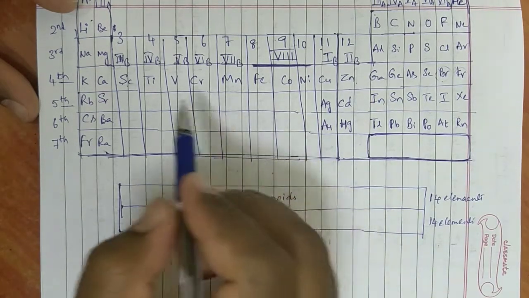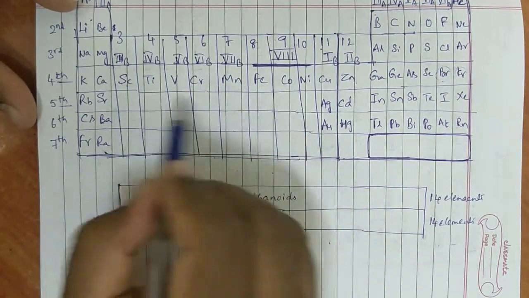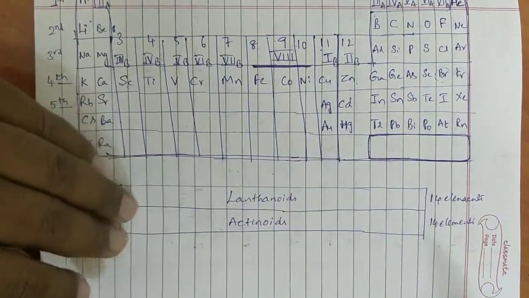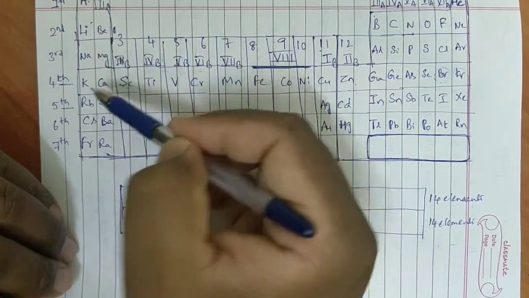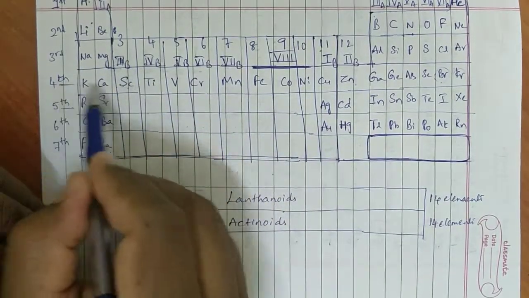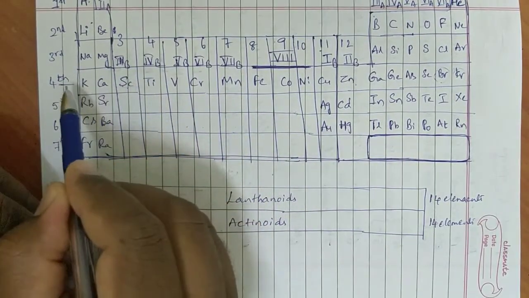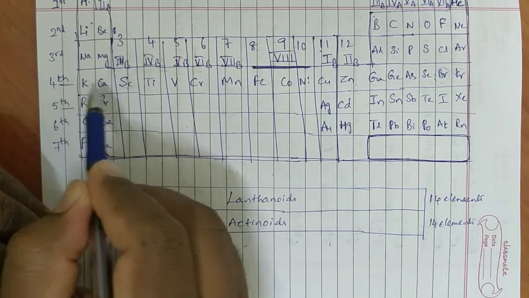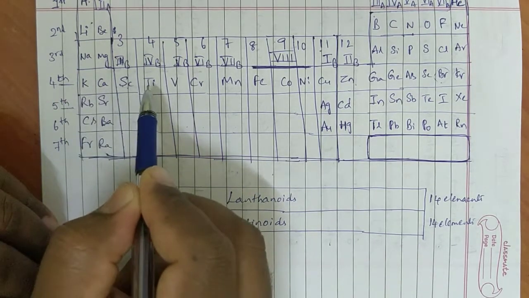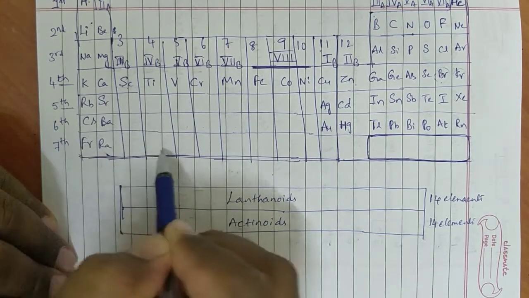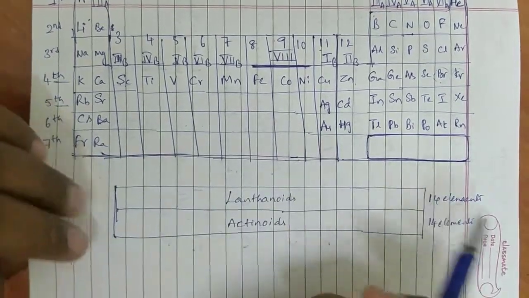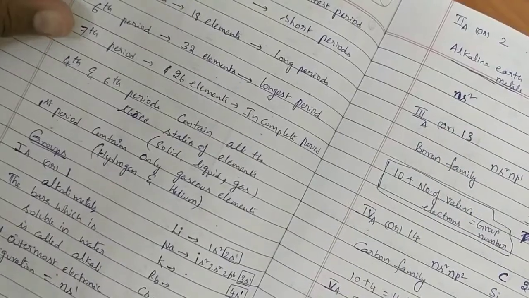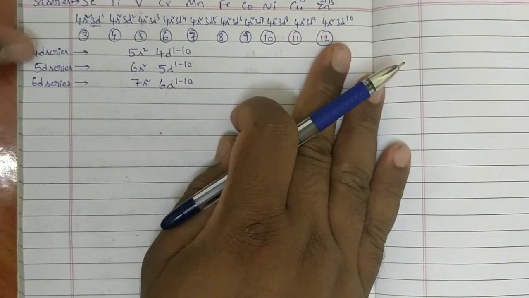Is it okay, ma'am? We have seen the electronic configuration of the first, second, third and fourth series of d block elements. Actually the d block elements start from the fourth period. The 4th, 5th, 6th and 7th periods contain d block elements. Those series are 3d, 4d, 5d, 6d.